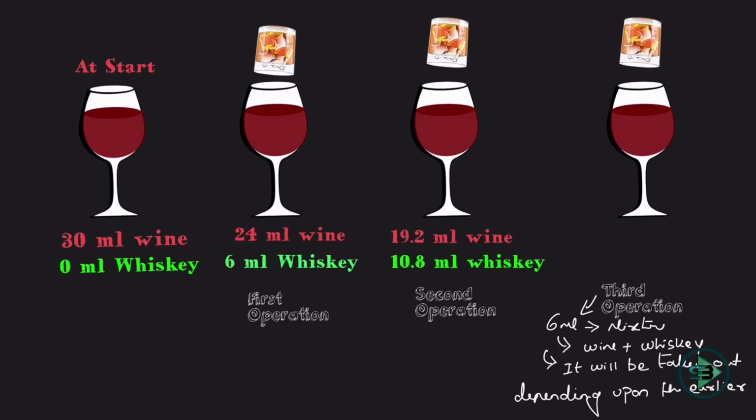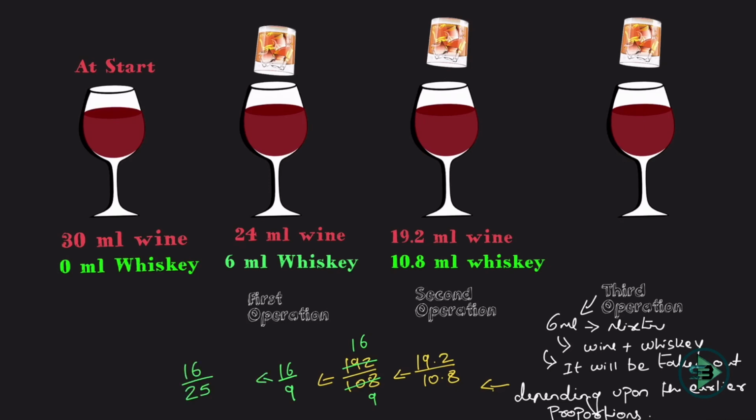The composition or the proportion of the wine and the whiskey in the previous operation. Okay, so what is the proportion of wine and whiskey? 19.2 is to 10.8. Okay, so the ratio was 192 upon 108. If I cut this, 12 ones are 12, 12 sixes are 72, 12 nines are 108, so 16 is to 9, which is nothing but 25 parts.